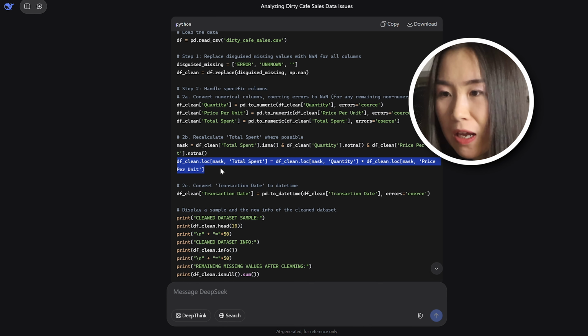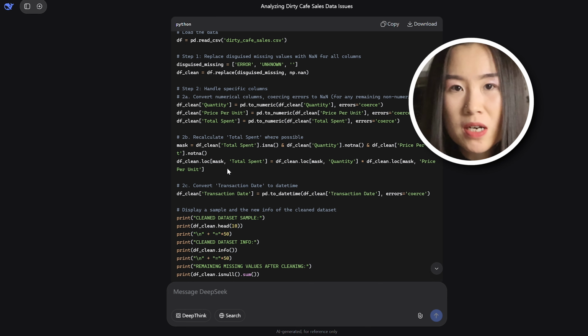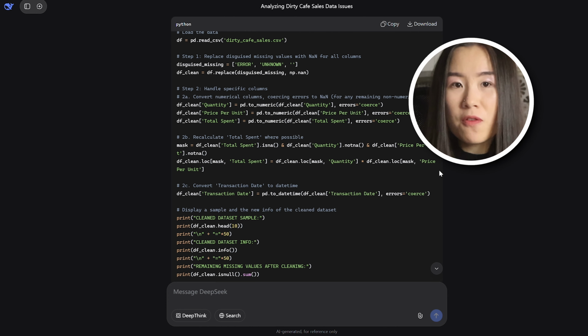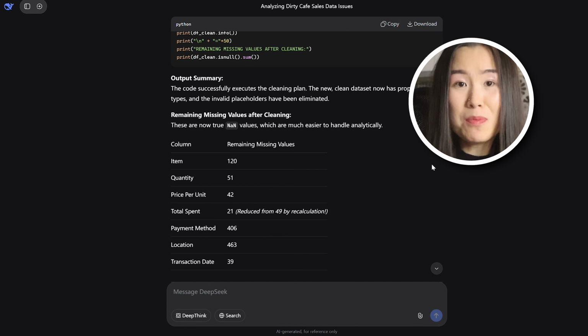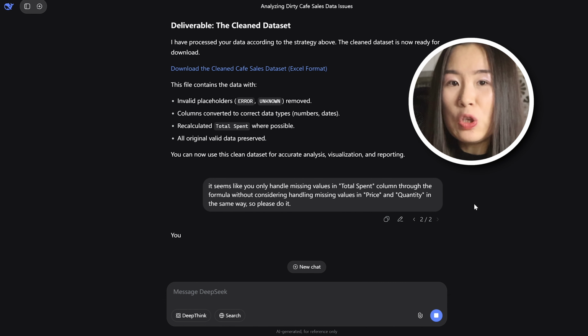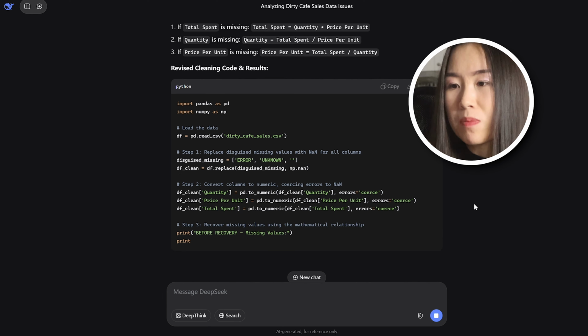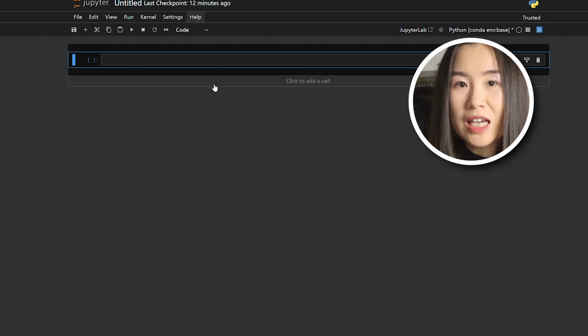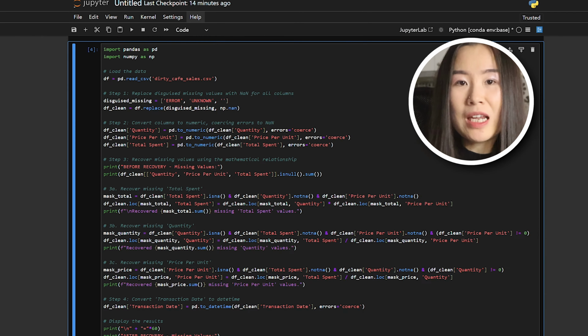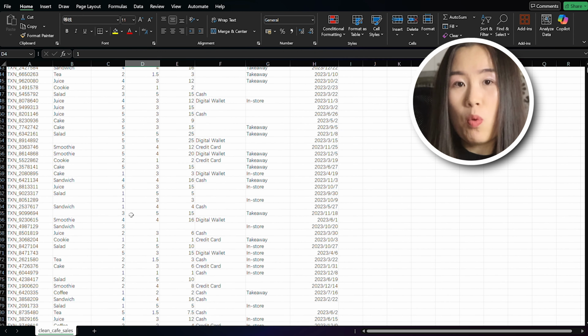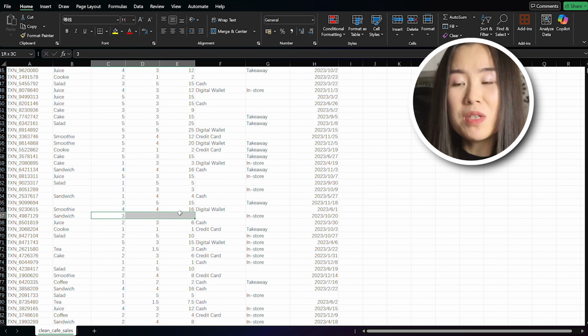But here I found out a small mistake: only the missing values in total spend are handled through calculation, but it seems DeepSeek forgot to fill the missing values in quantity and price per unit in the same way. So I'm going to add a new prompt to fix this error, and here is the corrected version. Let me just copy paste it into Jupyter Notebook and get the data. As you can see, the dirty data is no longer dirty. These "error" and "unknown" values are replaced by empty values.